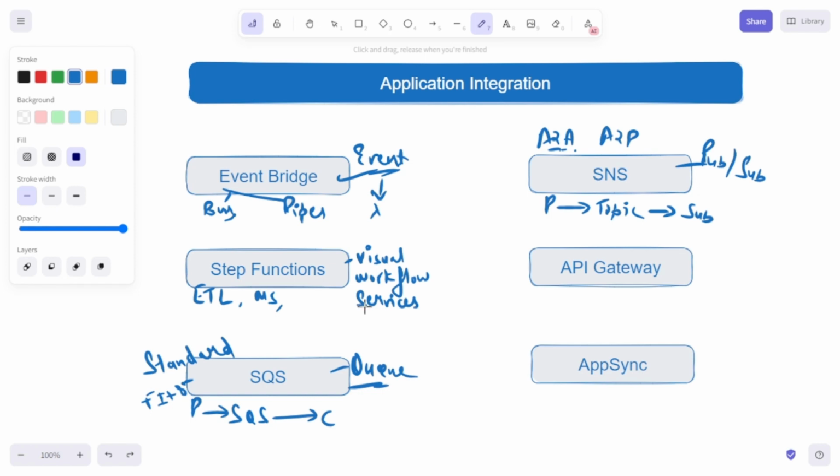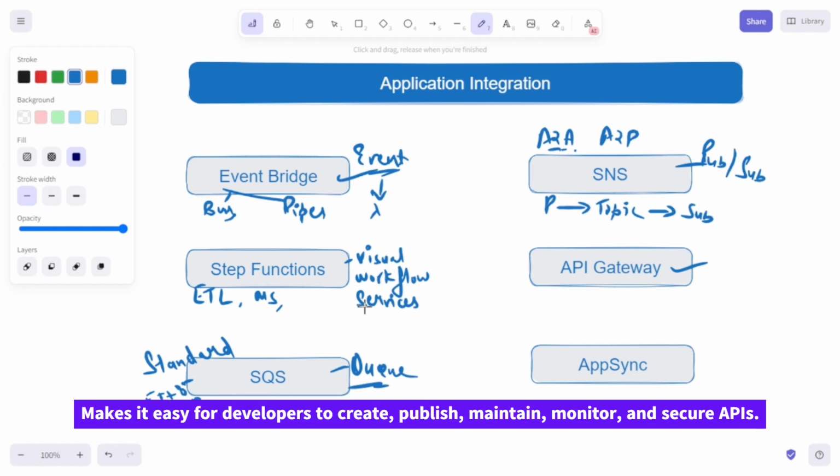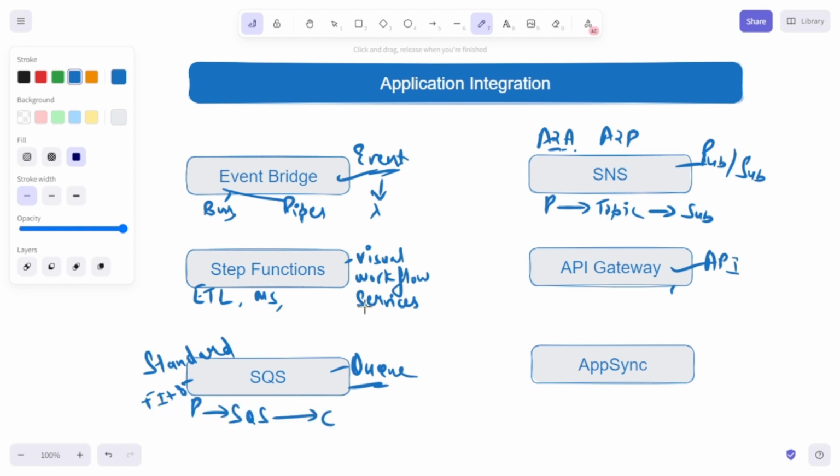Next service is API Gateway. It is a fully managed service that makes it easy for developers to create, publish, maintain, monitor, and secure APIs. You can create RESTful APIs or WebSocket APIs from API Gateway. API Gateway handles all the tasks involved in accepting and processing up to hundreds of thousands of concurrent API calls. It acts as a front door for applications to access the data, business logic, or functionality from your backend services such as EC2, Lambda, or any web application.